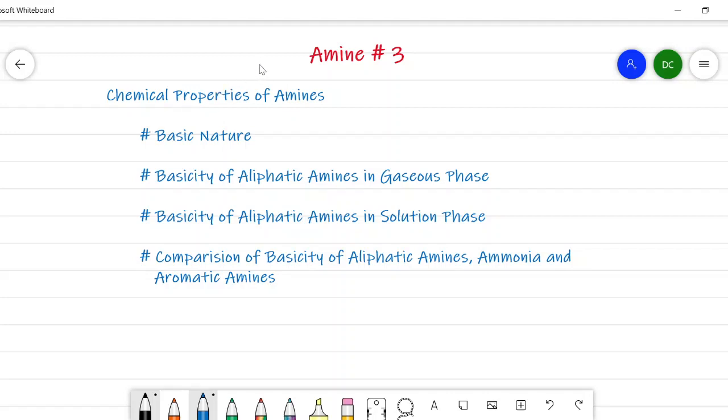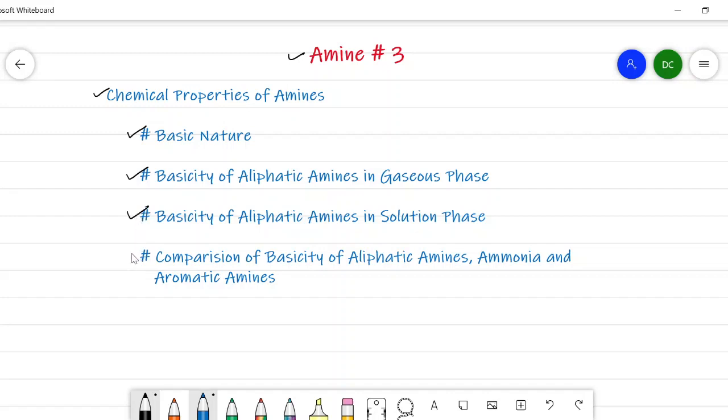This is the third lecture on amines, and in this lecture we will discuss the chemical properties of amines. In the chemical properties, we will focus on the basic nature of amines, why amines are basic in nature, what is the order of basicity in aliphatic amines in the gaseous phase, and the basicity of aliphatic amines in the solution phase.